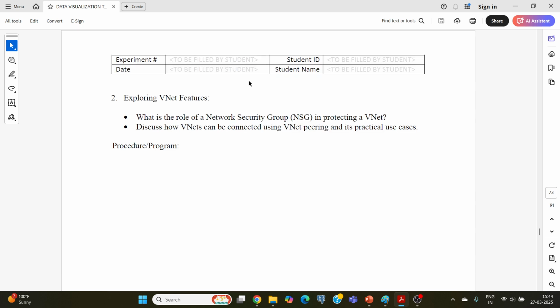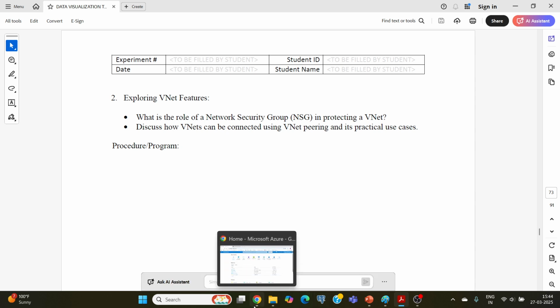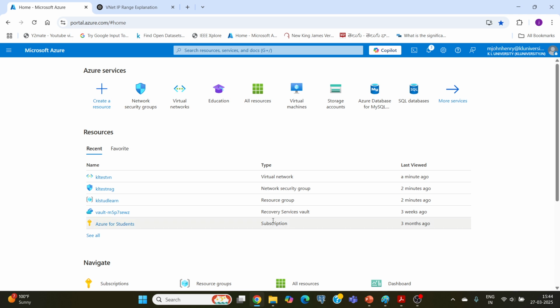So our first experiment says: create a virtual network, define the address space and configure the subnets. This is the first part of our experiment. The second part is exploring the role of NSG in protecting a VNet, and discussing how VNets can be connected using VNet peering and its practical uses. We'll see this later. This is what experiment 11 says.